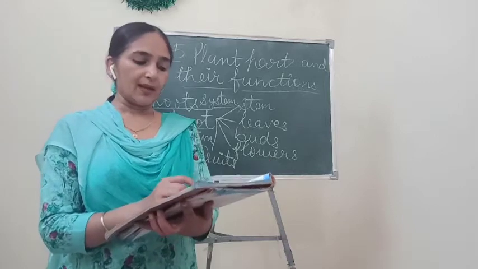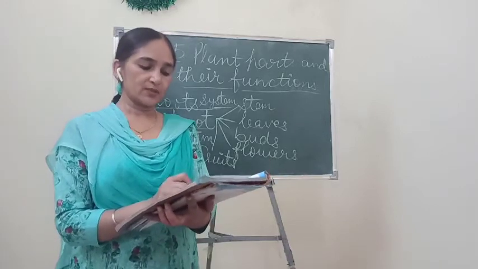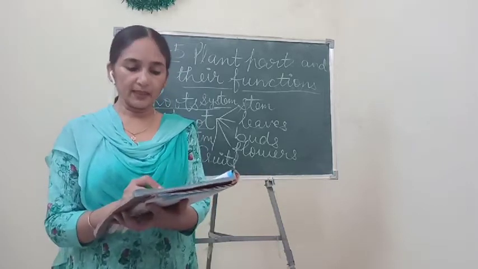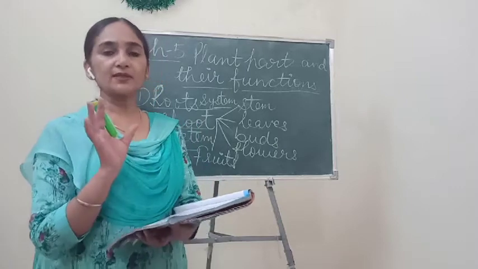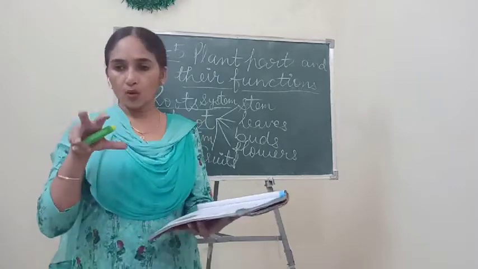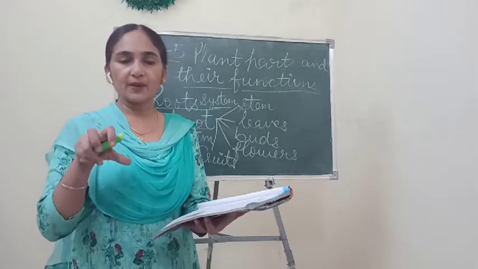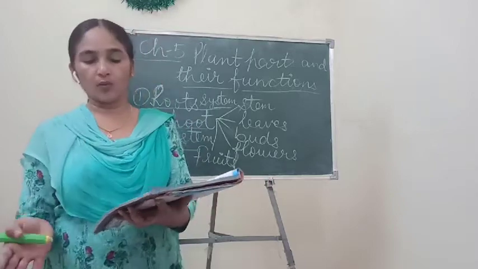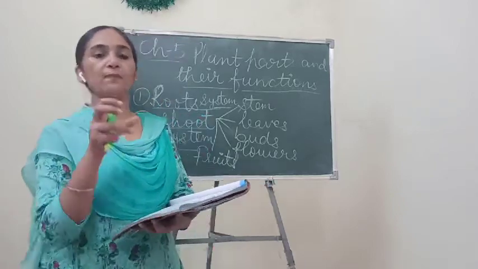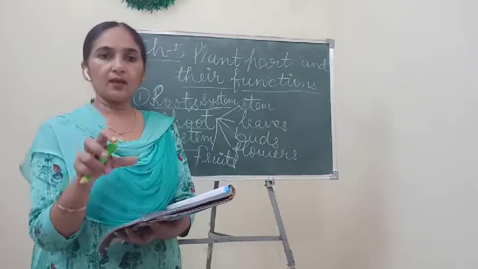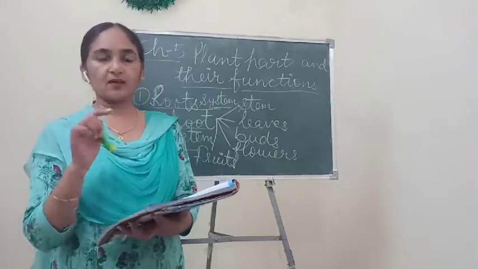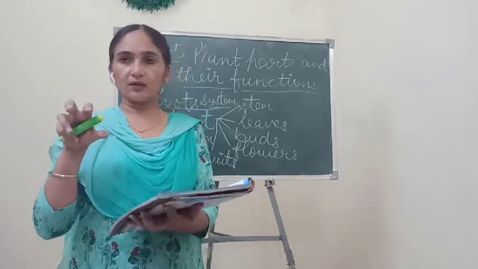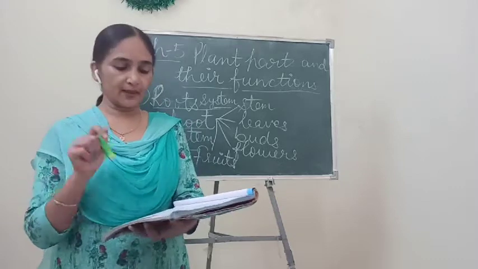So let's read the second paragraph. The root system. The roots hold the plant firmly to the soil. What is the main function of root? Root holds the soil particles and fixes the plant at a fixed place so that the plant will not fall down. We can say that the full plant can stay properly and straight with the help of roots, because roots hold the soil particles tightly.